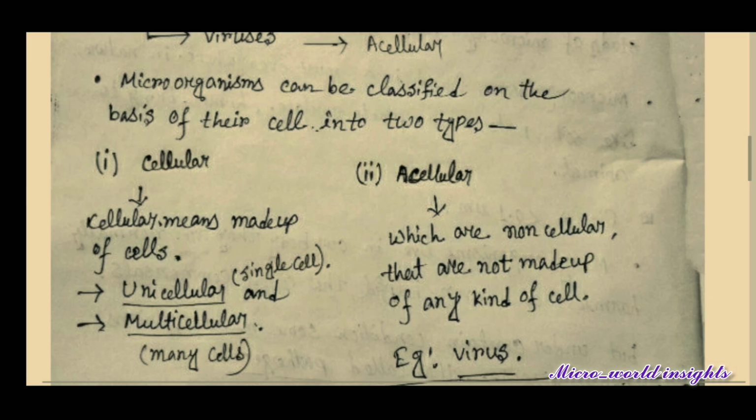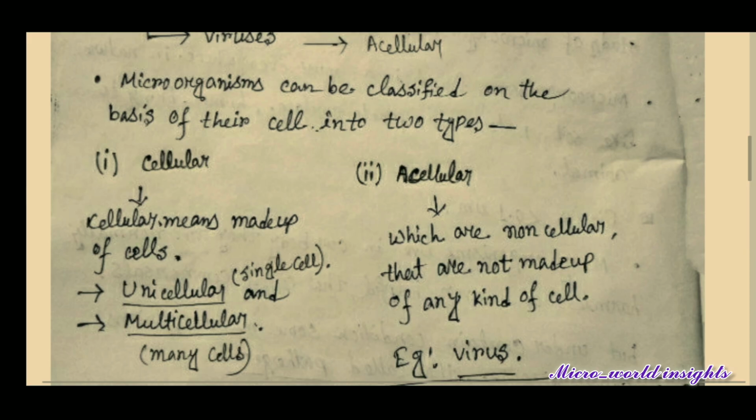Next, if we are learning about microorganisms, there are other things we should know as part of the introduction. These microorganisms are classified into two types on the basis of cell: cellular and acellular. Cellular means made up of cells.